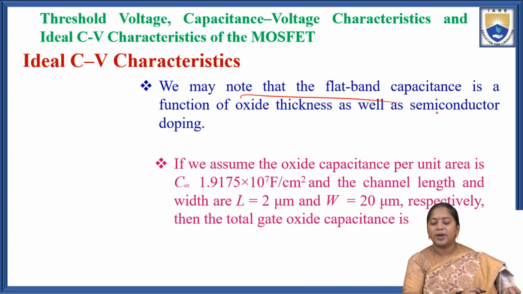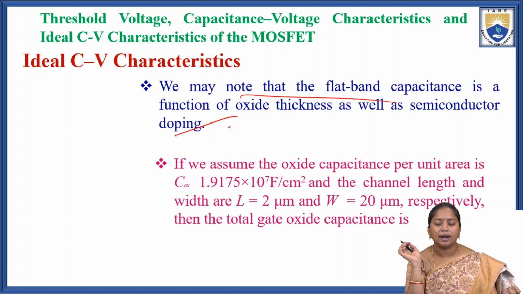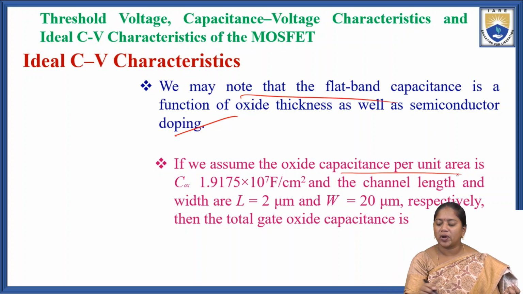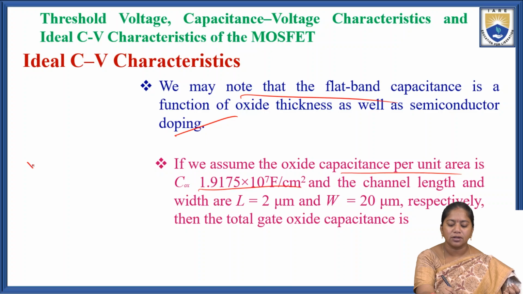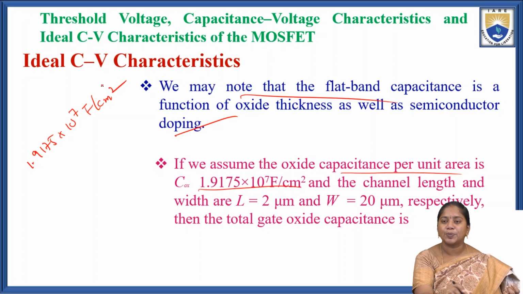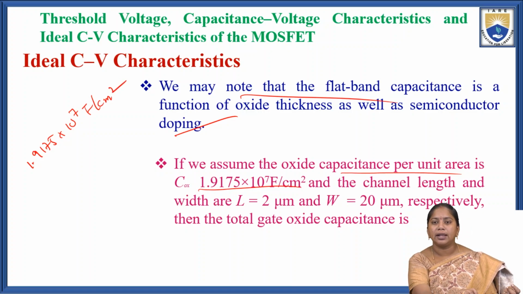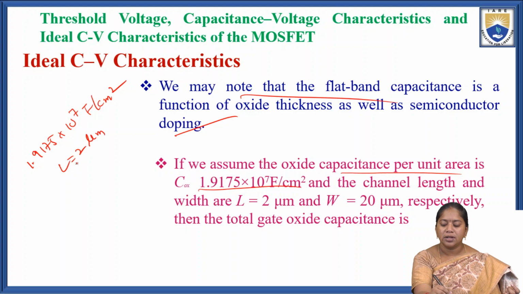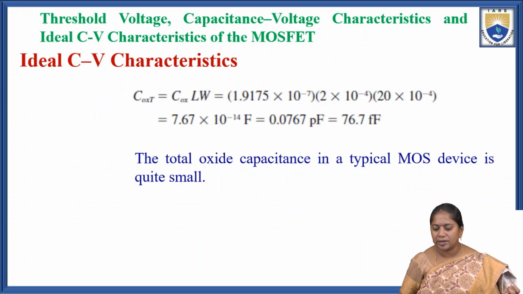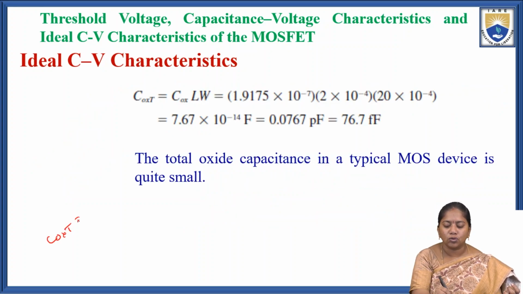We may note that the flat band capacitance is a function of the oxide thickness as well as the semiconductor doping. Here the flat band capacitance depends on the oxide layer thickness and the semiconductor doping concentration. If you assume that the oxide capacitance per unit area COX is 1.9175 into 10 power minus 7 farad per centimeter square, and the channel length is L equal to 2 micrometers and W equal to 20 micrometers, then the total gate oxide capacitance is COXT equal to COX into L into W.